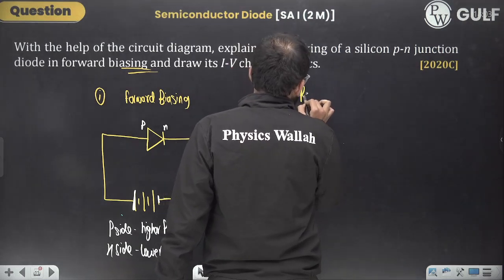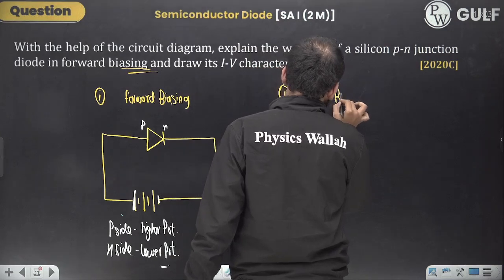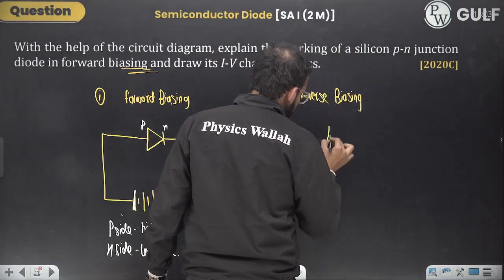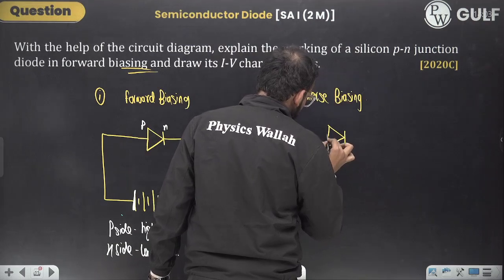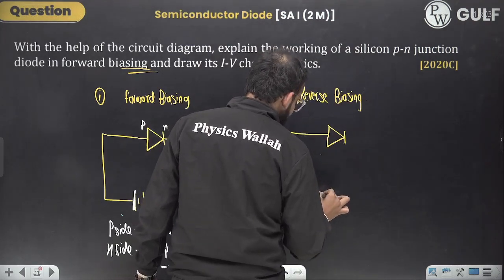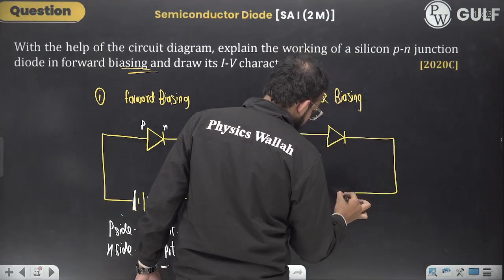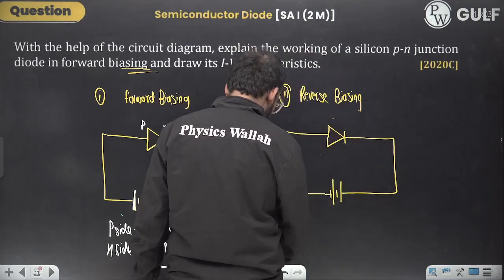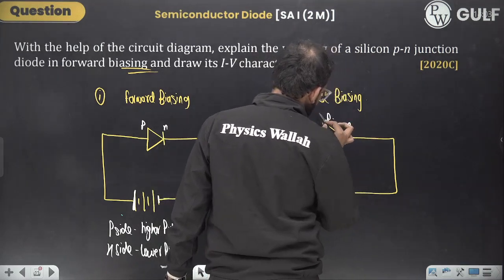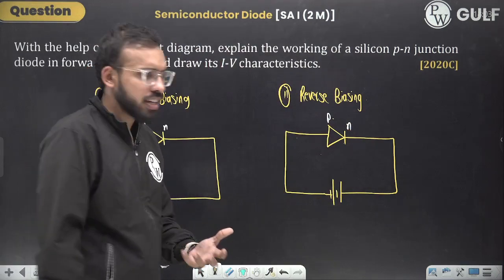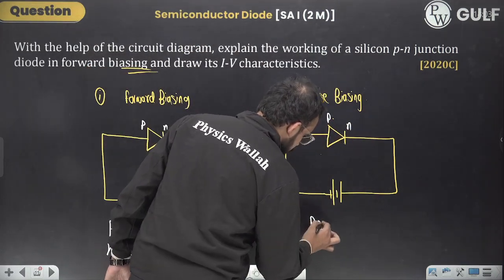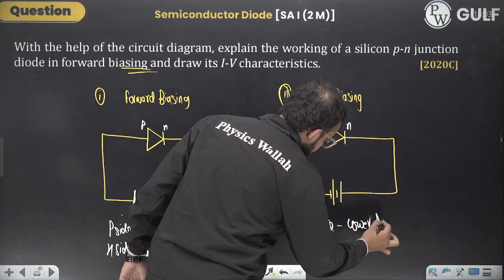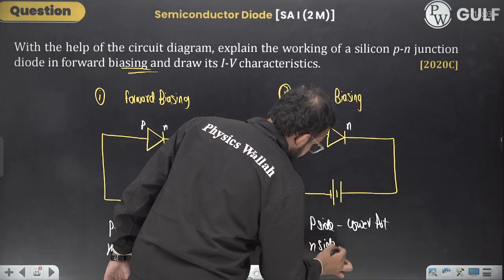Second is reverse biasing. In reverse biasing, what happens? As the name suggests, I think most of you would quickly comment in the comment section what happens in reverse biasing. Here the N side is connected with the positive terminal, not exactly positive, negative, but higher potential, lower potential. P side is connected with lower potential, N side connected with higher potential.